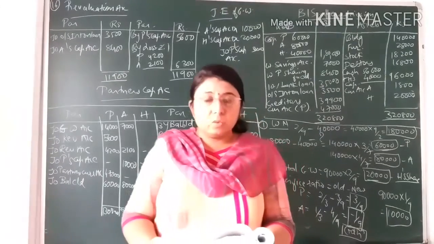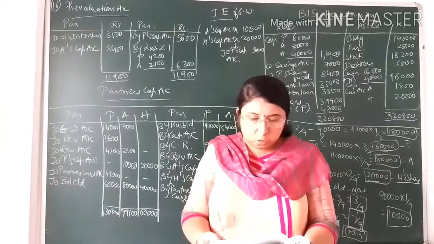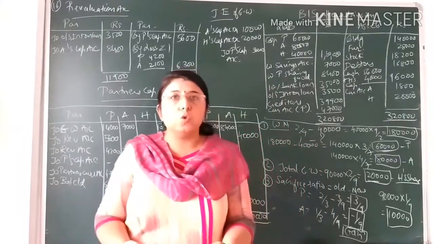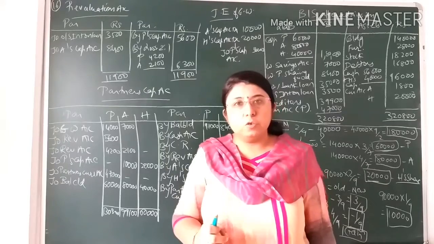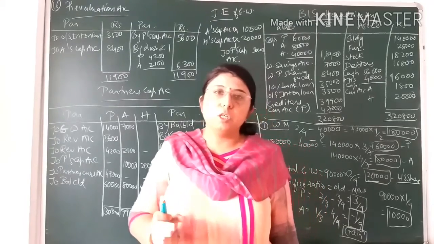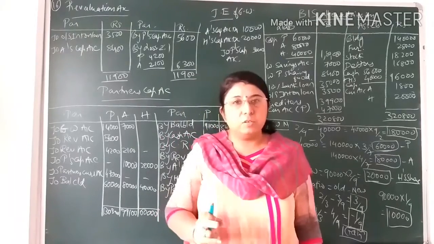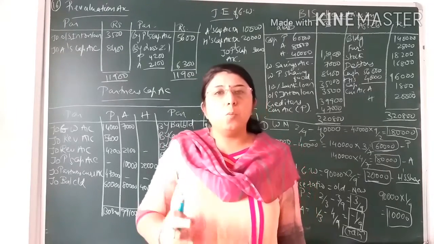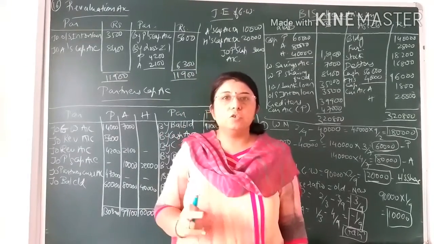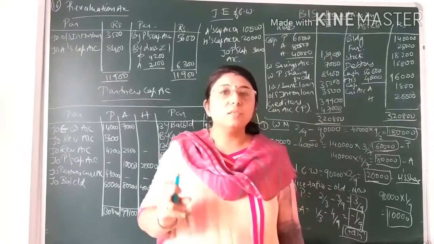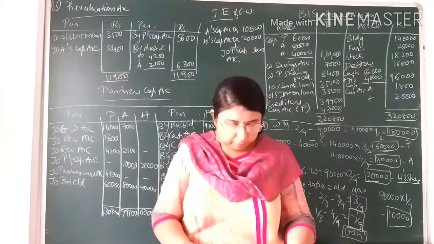Now let us have a glance over the adjustments. The first adjustment, that is new P&L sharing ratio, is to be kept at 3:4:2. It means in this question, new profit and loss sharing ratio is also given and old profit and loss sharing ratio is also given to you. So you have to find the sacrifice ratio, because whenever the new partner will bring the goodwill, then that goodwill is to be distributed amongst the old partners in their sacrifice ratio. So sacrifice ratio we have to find in this sum.